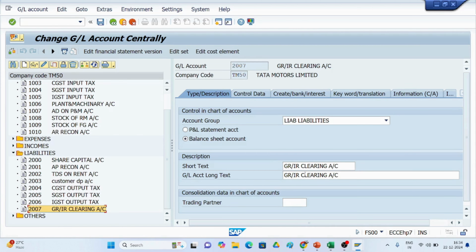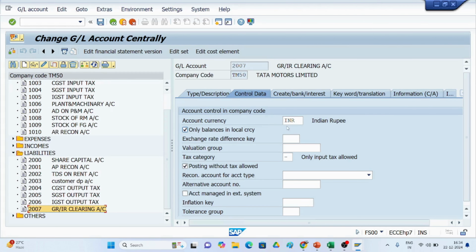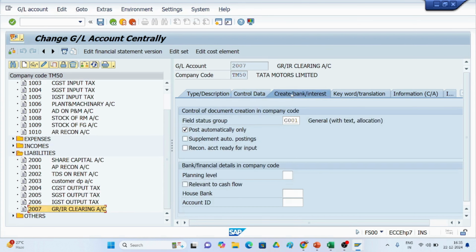So that's the reason we create the GRIR clearing account. If you go and see how to create the GRIR GL account, in control data the account currency is INR, only balances in local currency, and tax category is minus, meaning only input tax allowed. Why? Because while purchasing we take it as input tax. If any tax is there, it will be calculated from here, minus for this GL account. Create bank interest. Here G01, post automatically. Up to here we have done.